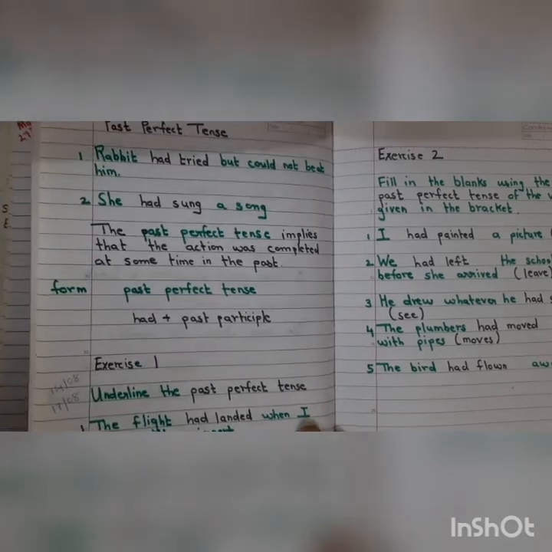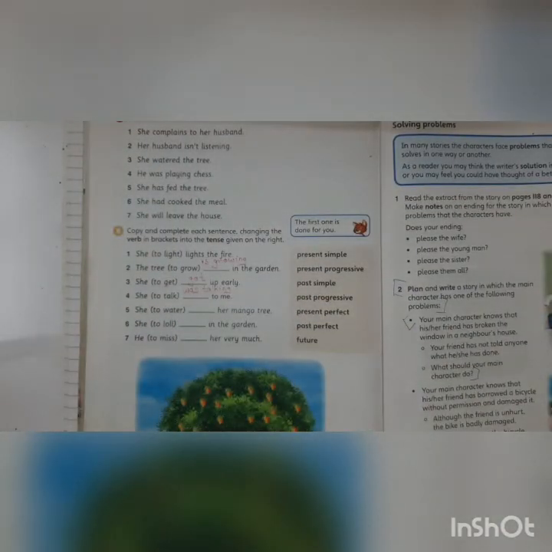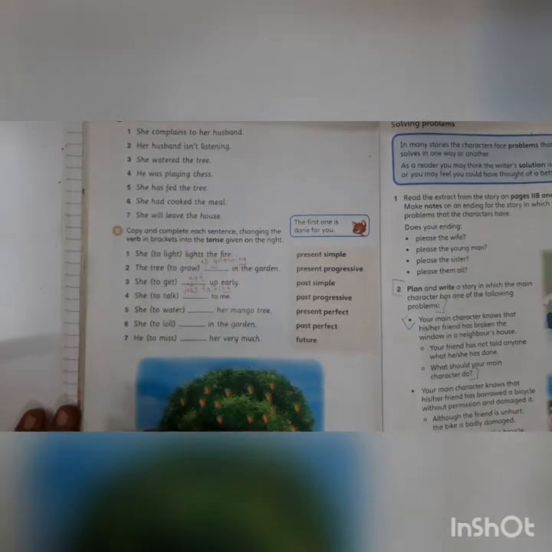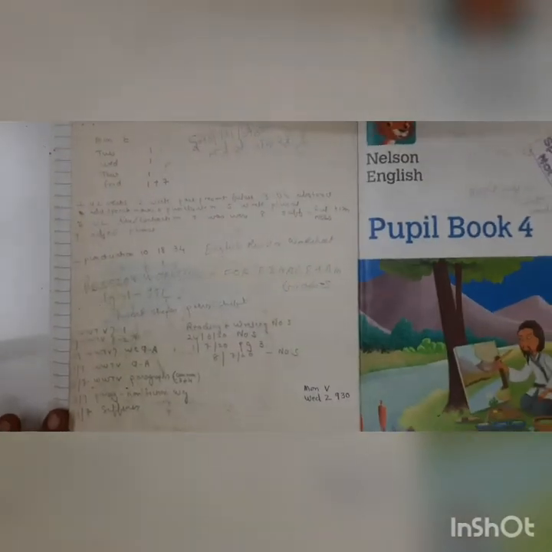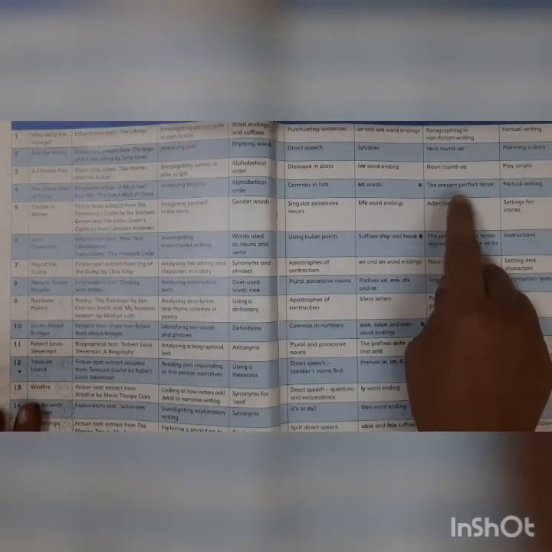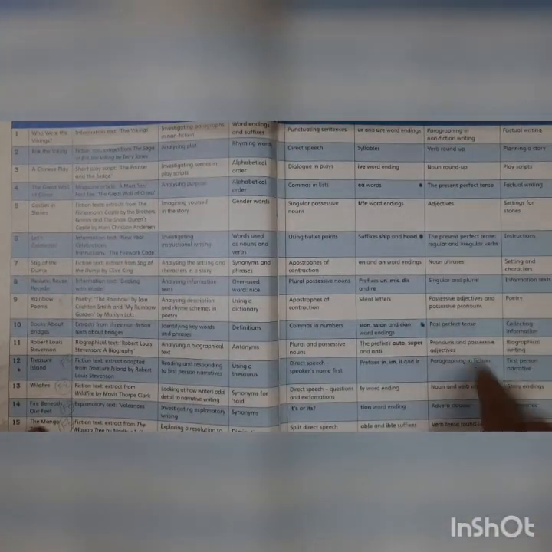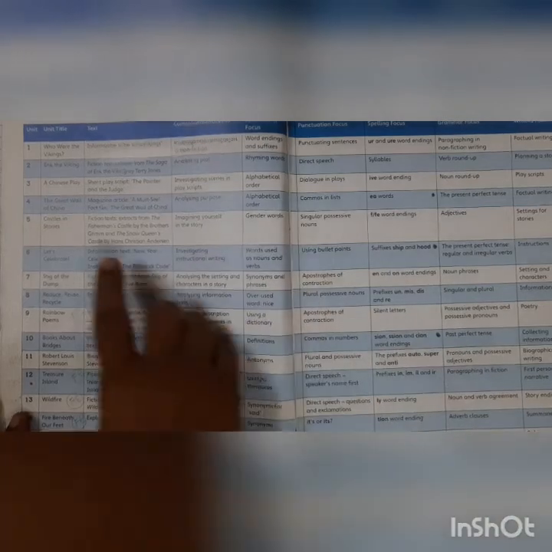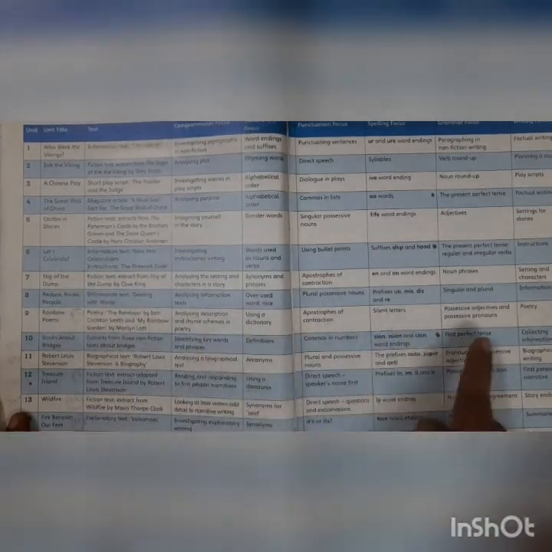Okay. So children, for your homework, you will complete this and then you're going to complete this. And what you're going to do is open your index and find which chapters had this tense. I mentioned the page numbers to you. So please go through those page numbers. It's in unit 4, unit 6.